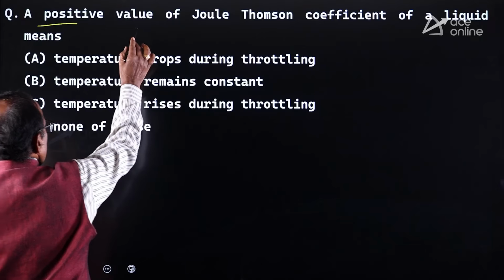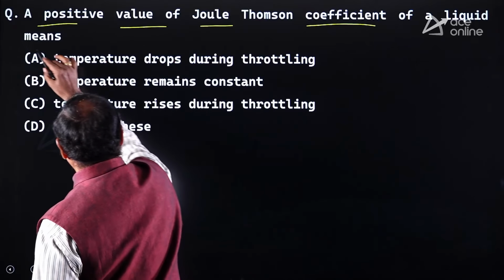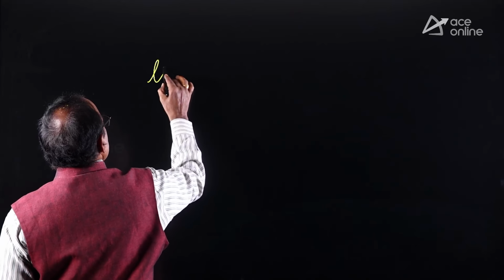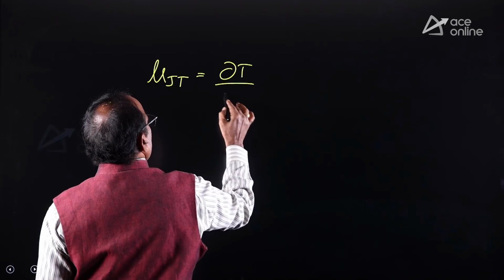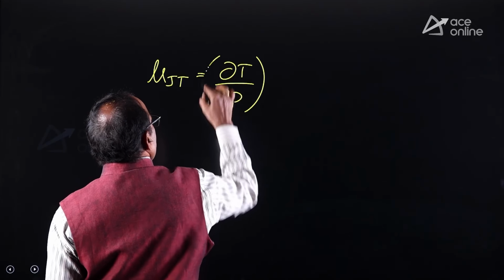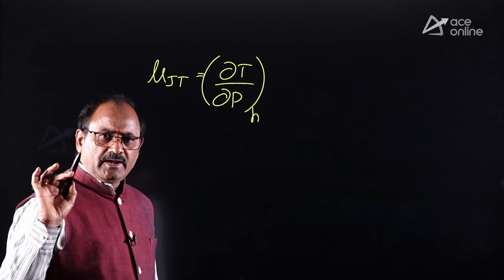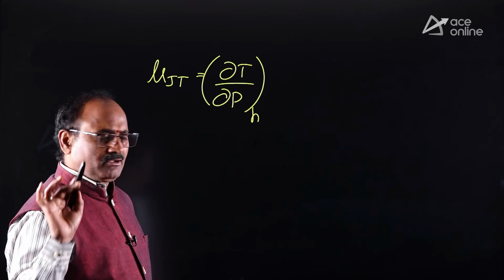A positive value of Joule-Thomson coefficient of a liquid means, as we all know, Joule-Thomson coefficient mu JT equal to dou T by dou P at constant enthalpy. Since enthalpy remains constant for any throttling process, the throttling process can also be called an isenthalpic process.